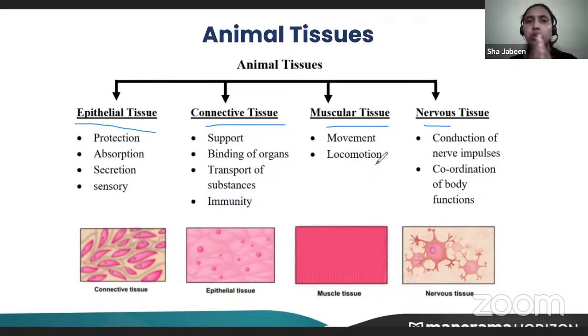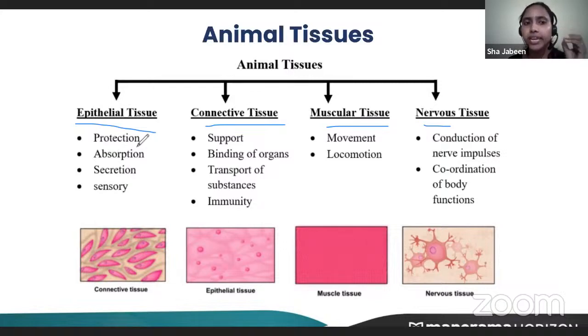Then comes the connective tissues. My lungs have to be connected to my heart, or my hands have to be connected to my body. This connection is done by connective tissues. Whatever muscles are there are made up of muscular tissues. And the control and coordination, what I should say or what I should do, is all controlled by nervous tissue. So these four tissues comprise the whole animal body, be it the human body or any other animal body.